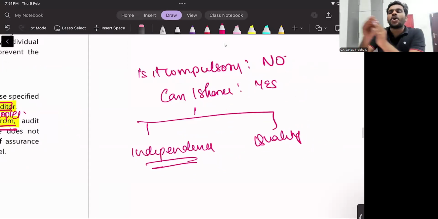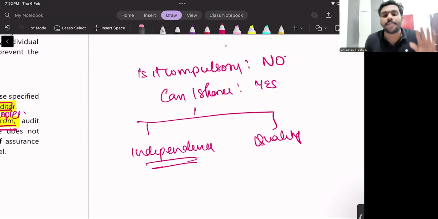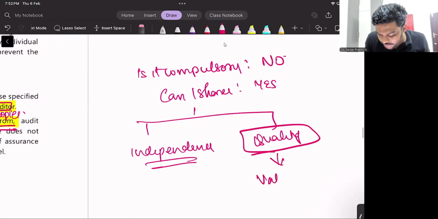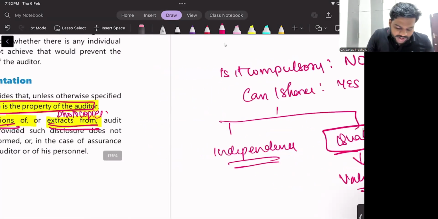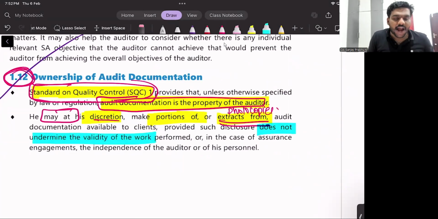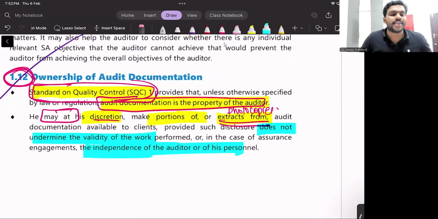So if you are sharing the audit documentation with the client, two things should be taken into consideration. Point number one, it should not affect your independence. Point number two, it should not have an impact on the quality of the work. Instead of the word quality, they have used the word validity of the work. Validity of the work means quality itself. You can see the points here: it should not undermine the validity. Undermine the validity means it should not affect the quality of the work, and it should not affect the independence of the auditor. Are you able to understand that point? Yes, sir.